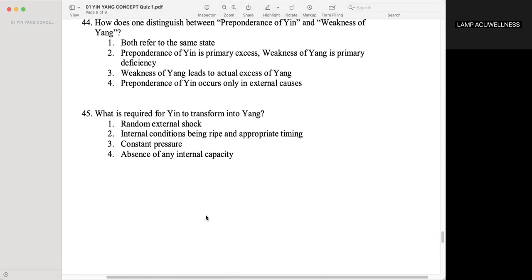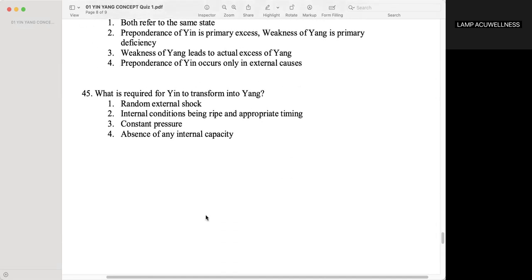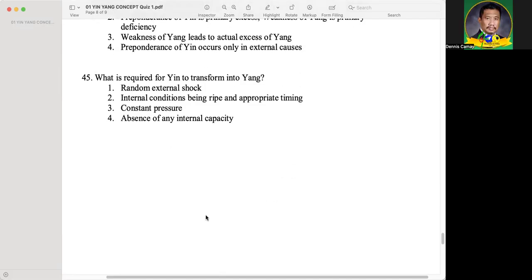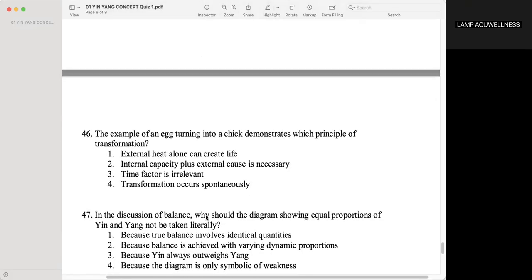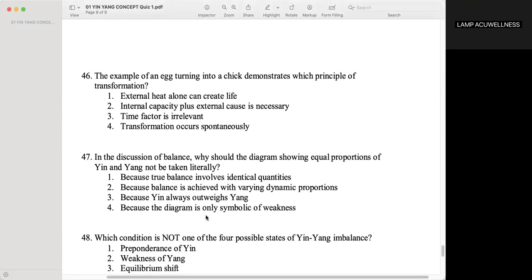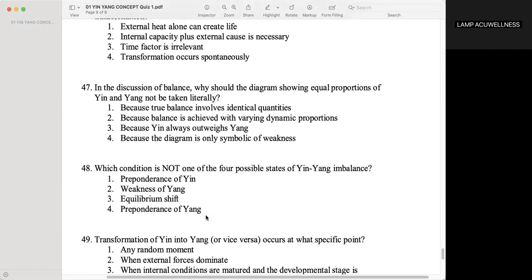What is required for yin to transform into yang? Internal conditions being ripe and appropriate timing. The example of an egg turning into a chick demonstrates which principle of transformation? Internal capacity plus external cause is necessary. In the discussion of balance, why should the diagram showing equal proportions of yin and yang not be taken literally? Because balance is achieved with varying dynamic proportion.